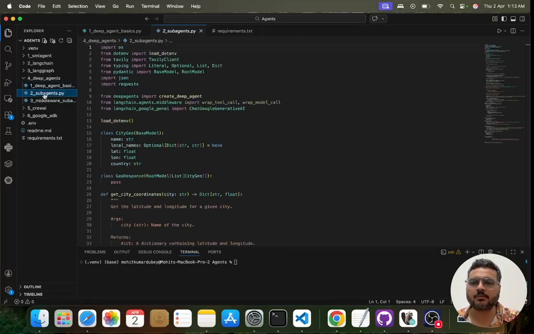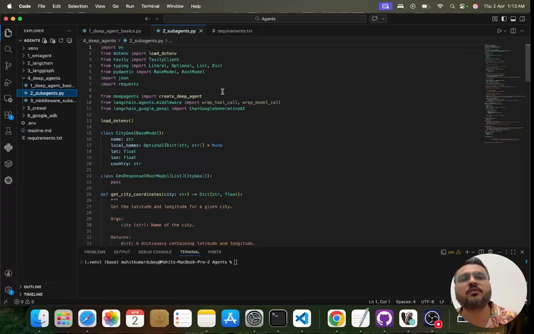Now let us come to the next part. Now the next part is, what if I have two different agents? Let's suppose one agent for weather updates and another agent for web searching, right? I have two different agents, and the user gives me some query. How do I handle two different agents at my side, right?